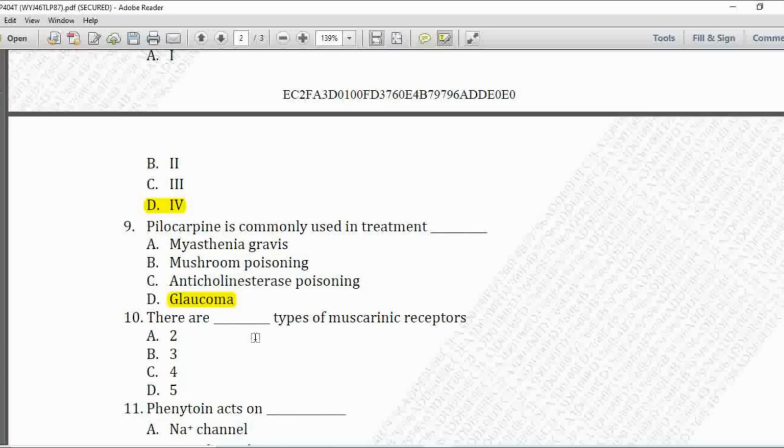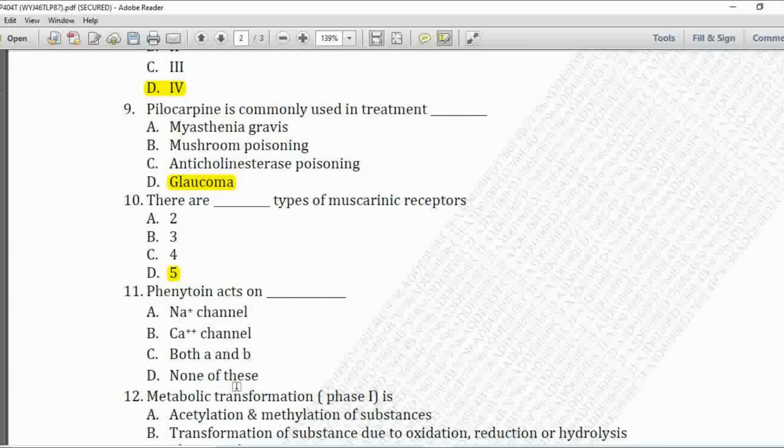Next MCQ, there are dash types of muscarinic receptors. Option A is 2, B is 3, C is 4, and D is 5. So muscarinic receptors and their types are 5. So option D is correct.